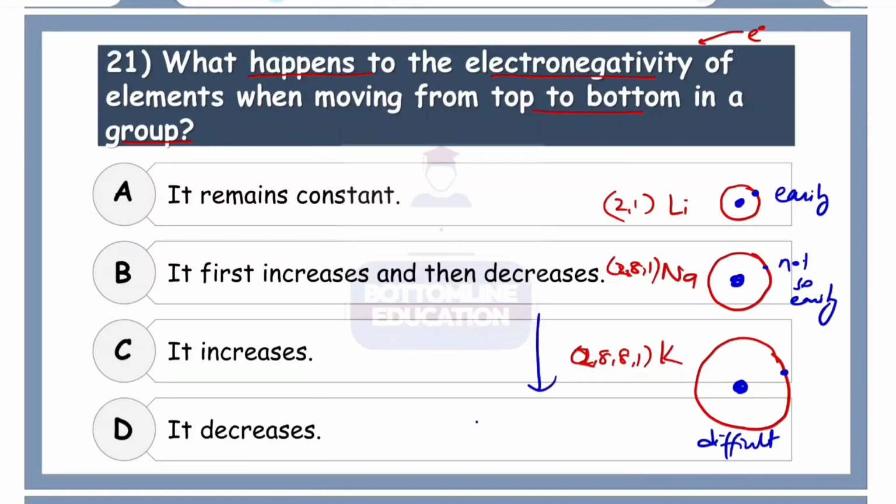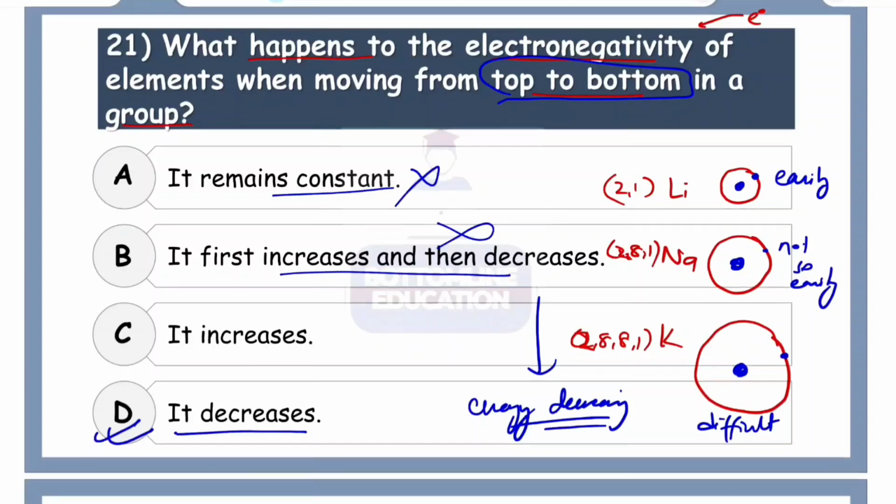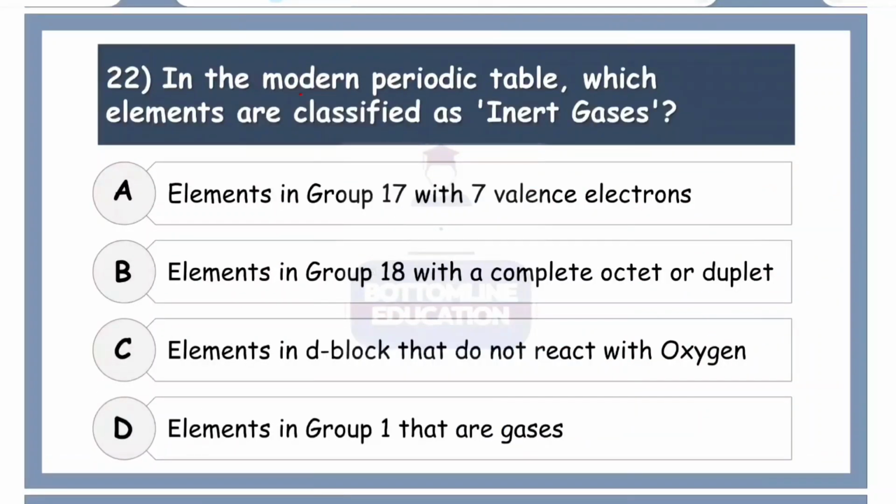I can say the energy to pull supplied by the atom is decreasing. Because of that, the correct option is not that it remains constant. It first increases and decreases? Obviously not. When we move from top to bottom, it actually decreases. Correct option number D.